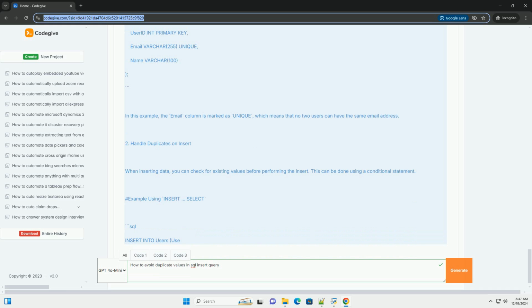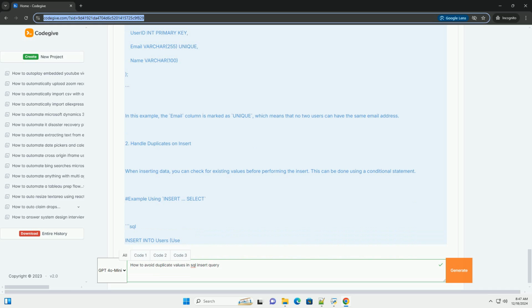Insert into users (ID, email, username) values (2, 'another@example.com', 'user2'). Attempt to insert a duplicate email, this will fail. Insert into users (ID, email, username) values (3, 'user@example.com', 'user3'). Error: duplicate entry 'user@example.com' for key 'email'.